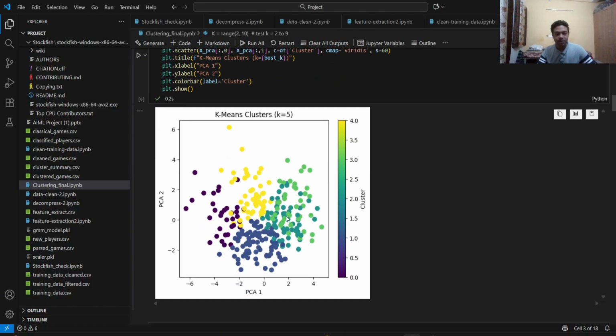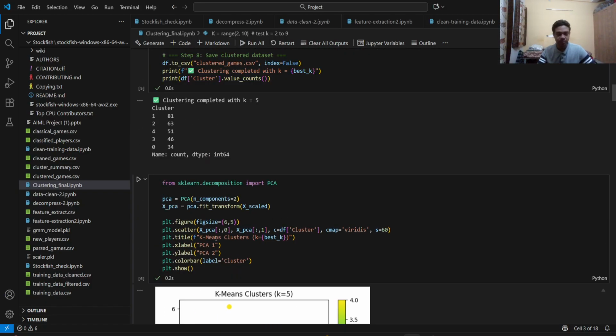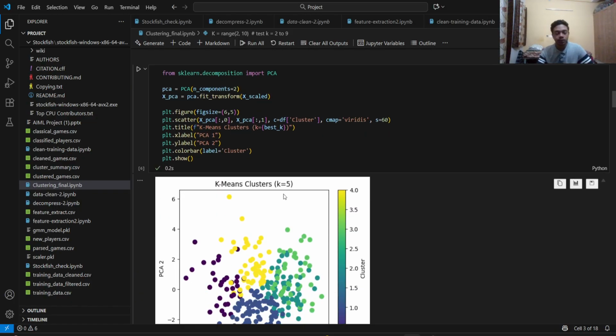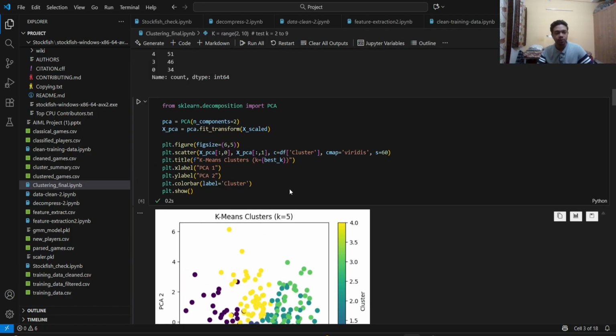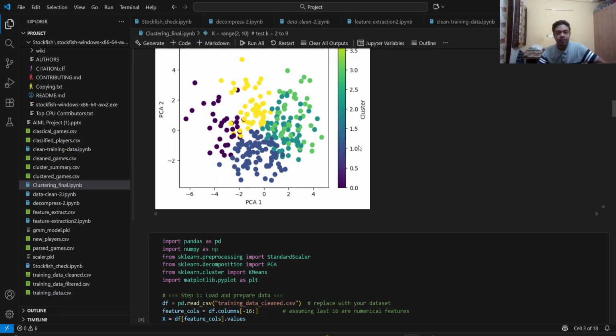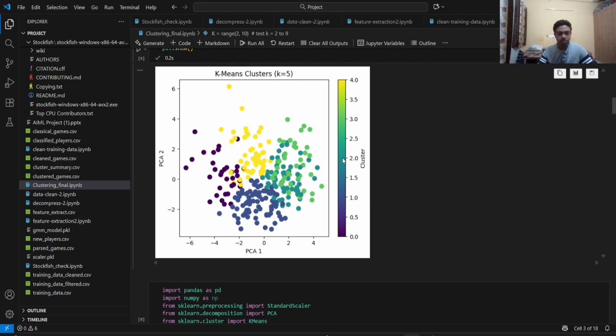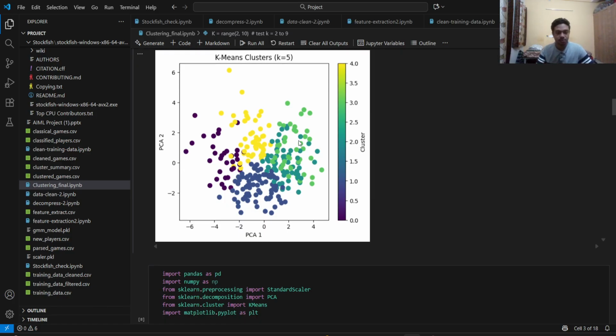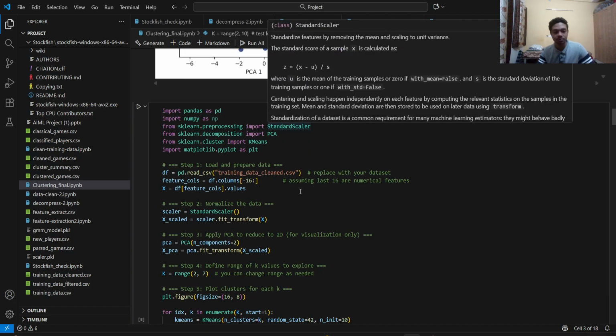And as you can see, I've applied PCA here. PCA is principal component analysis, which reduces the dimensionality. I've reduced it to 2 here to show it in a 2D map. And this is the clustering. This is how the clustering looks after applying PCA. As you can see, the clusters are almost very well distinct, except for probably this cluster, which is not very distinct, but still you can see that there is a difference between these both clusters.